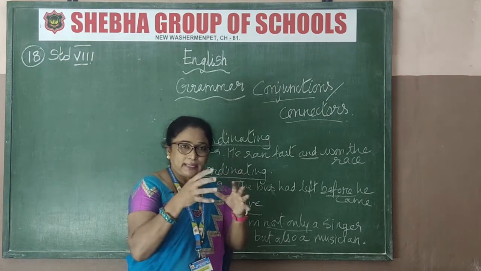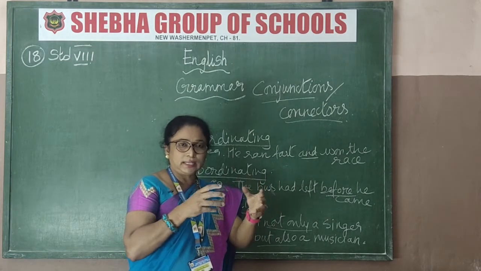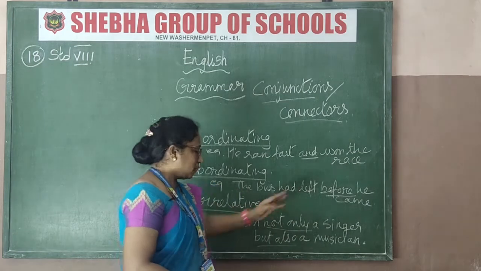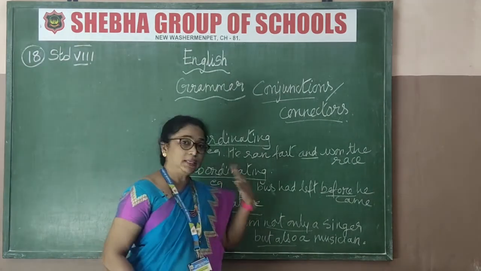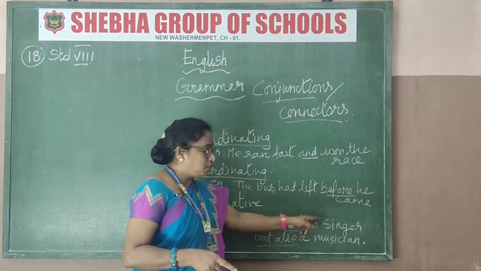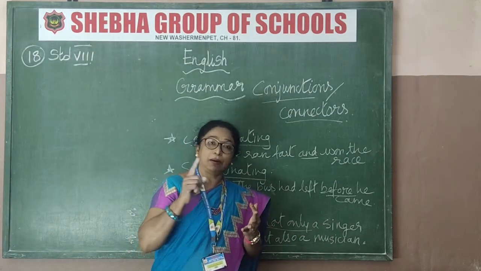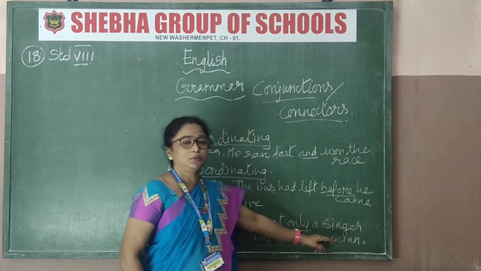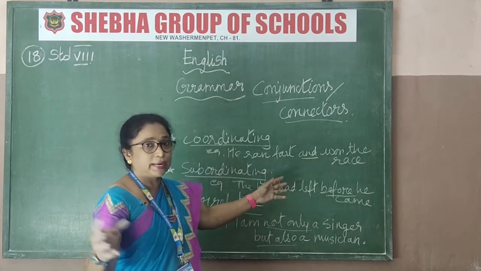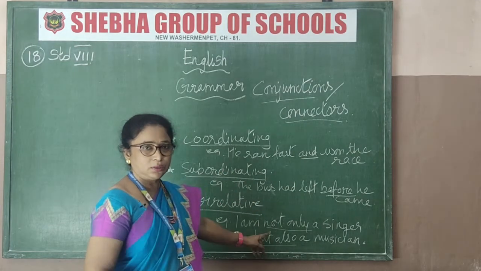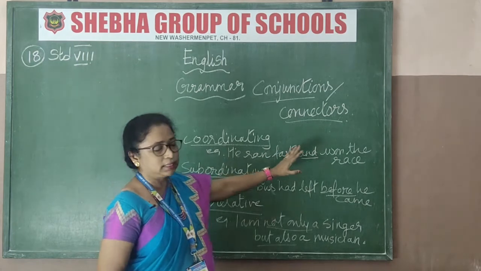To connect that, to correlate that same thing, see what kind of words you are using: not only, but also. I am a singer plus a musician. For that kind of correlative sentence, we use not only but also to connect both. He is a singer and a musician. Got that now? Understood? So these are conjunctions, connectors.